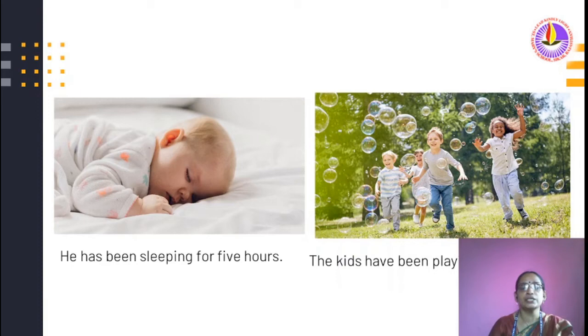He has been sleeping for 5 hours. The kids have been playing since morning.